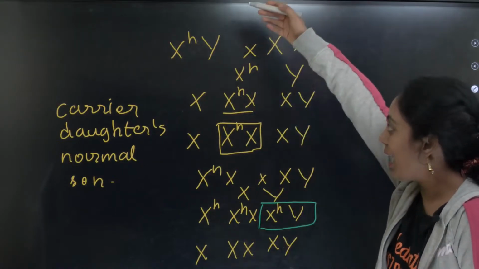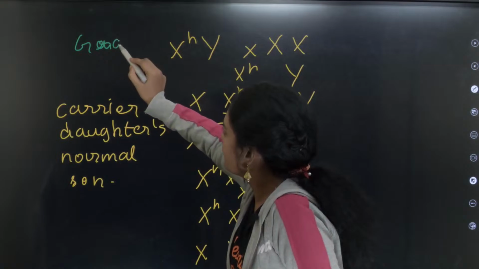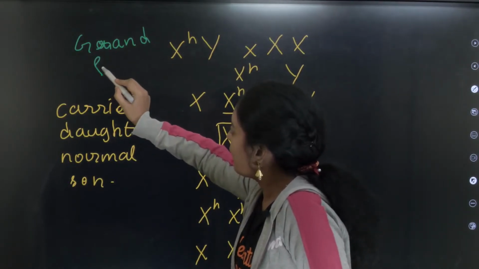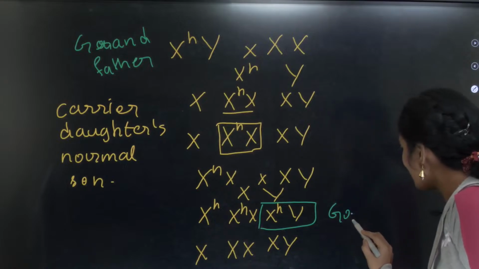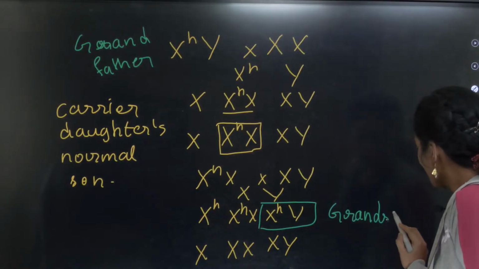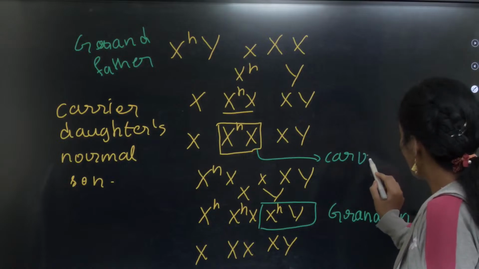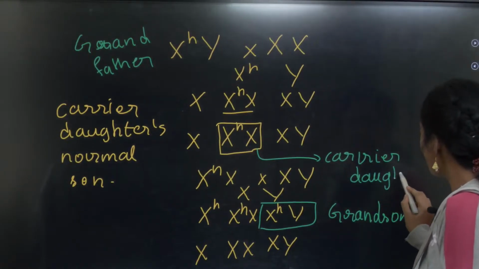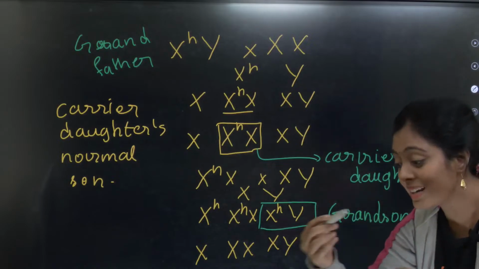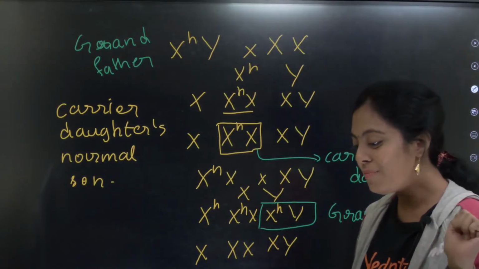Yes, from the grandfather. He is who? He is a grandfather. Okay, from the grandfather to his grandson, through a carrier daughter. So what is this? It is a crisscross, isn't it? Don't you see a crisscross pattern? Very good. 50%. Not 25%.